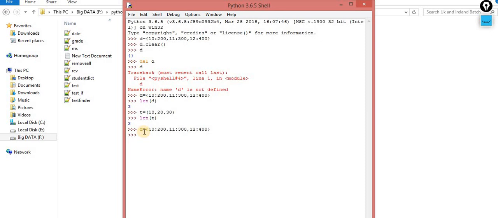So when I use the get method, I know the English meaning of get, to achieve something. What will you get? I want to get the value. How can you get the value? With the help of the key. The same thing over here: d dot get. What do you want to get? I want to get 10. That means you have to supply the key and you will get the associated value.